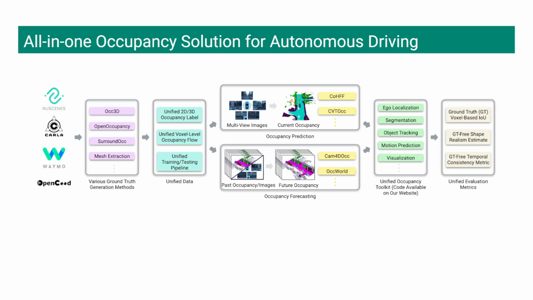So to put it all together, this is the UniOcc framework. We take data from multiple sources like nuScenes and CARLA, process it through our unified data pipeline, and use it to support both occupancy prediction and forecasting tasks. Our framework also includes a comprehensive toolkit and our novel evaluation metrics to create a complete end-to-end solution for occupancy research.